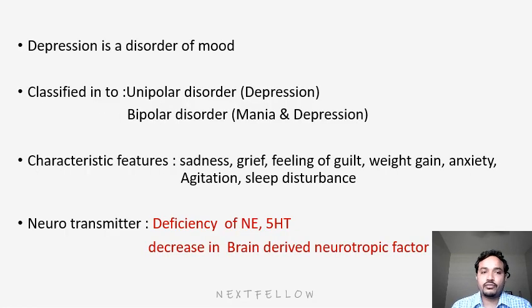Today we are going to discuss antidepressants. First of all, we'll see what depression is. Depression is a disorder of mood. It is classified into two types, unipolar disorder and bipolar disorder. Unipolar means the patient will have only one episode, that is the depression phase. In bipolar, the patient will have two phases, that is mania and depression.